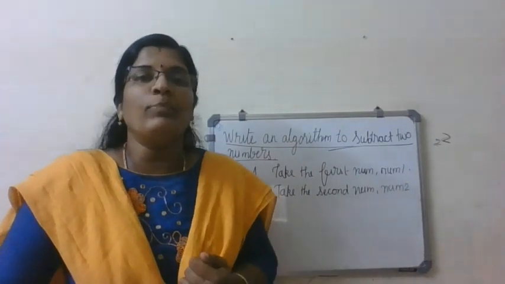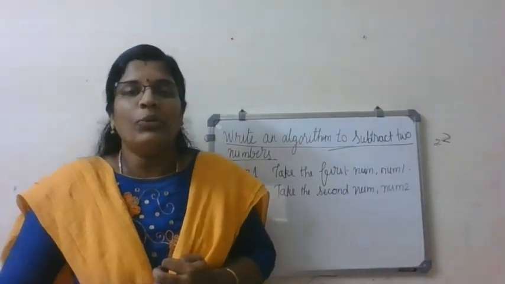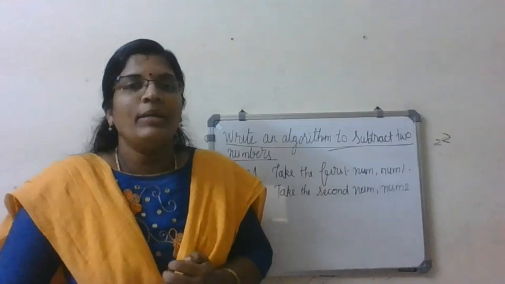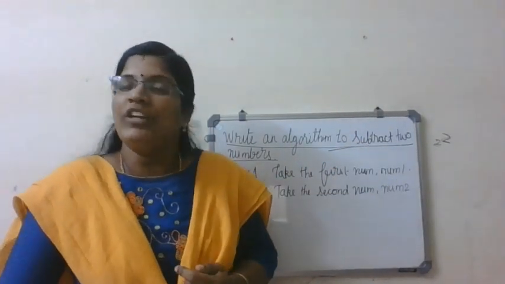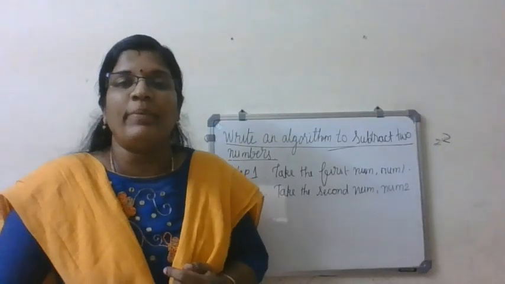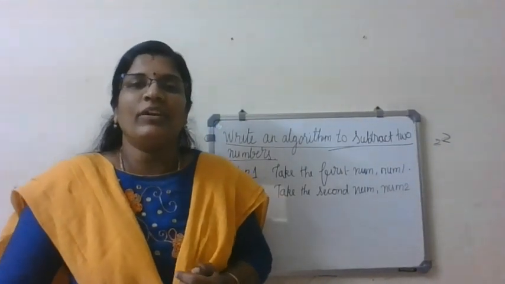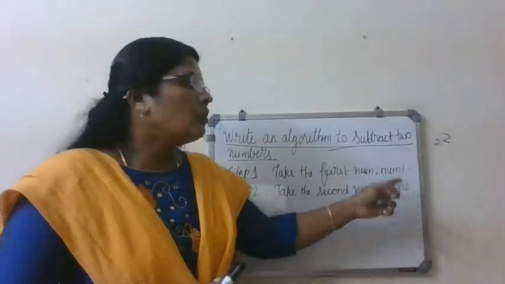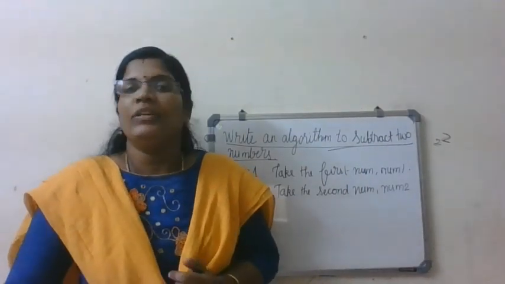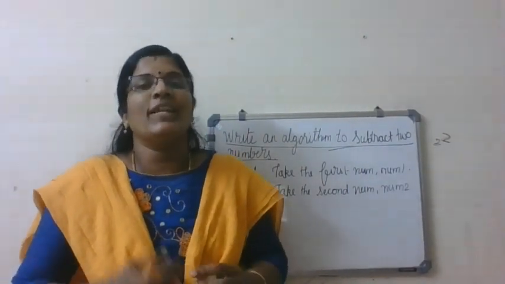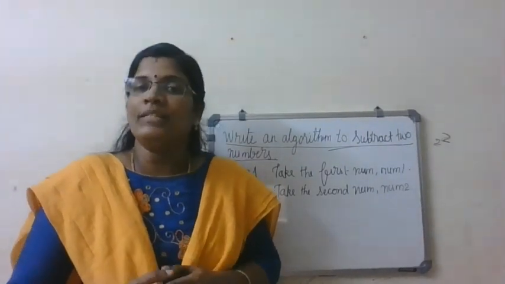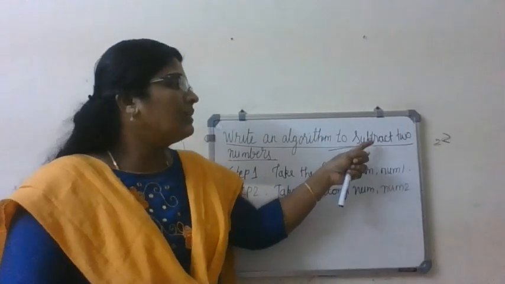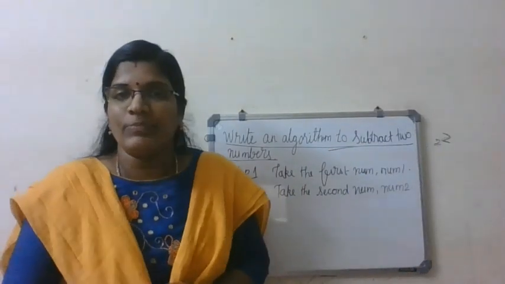Okay. Then what is the next step? Do I need to take one more number? No, right? Why is it so? Because we are subtracting only two numbers. Three numbers is not possible to subtract, right? That's good. So num1 and num2 are taken. So input is taken. What is the next step? We have to process. What type of process? We have to subtract.